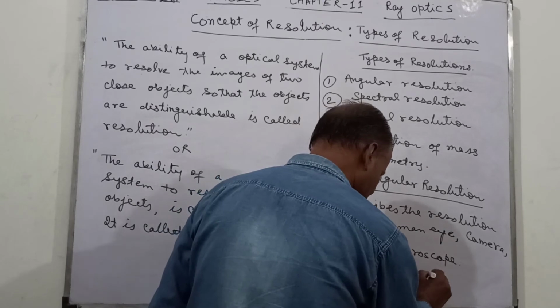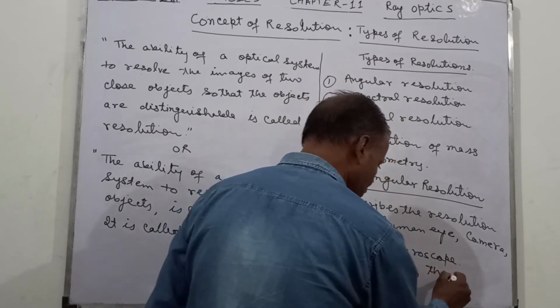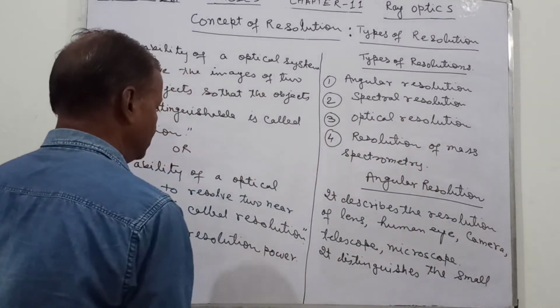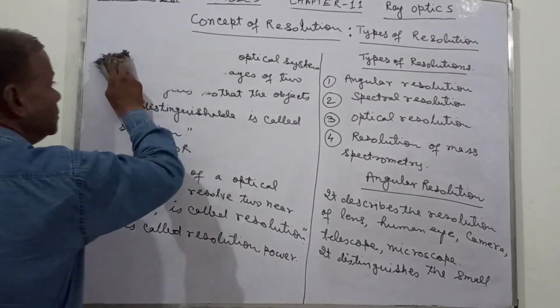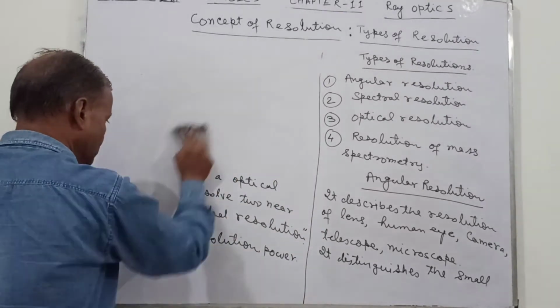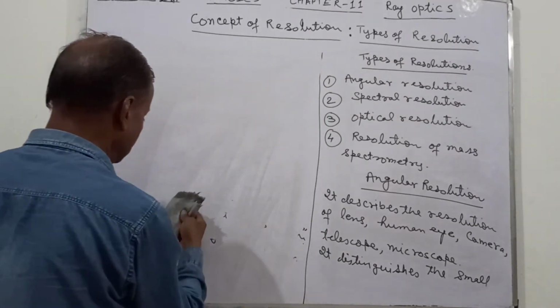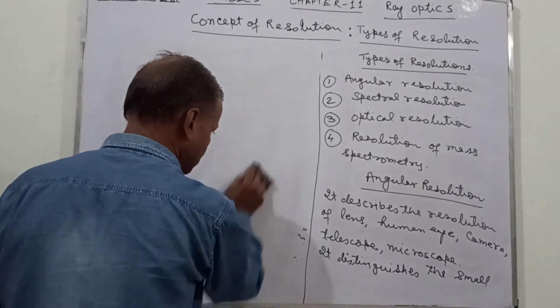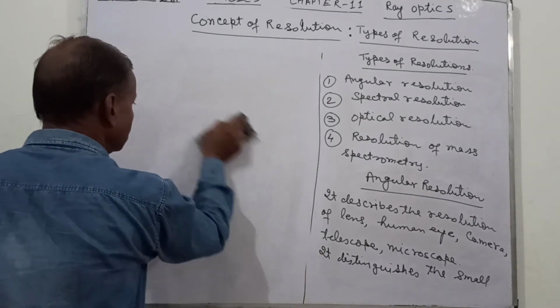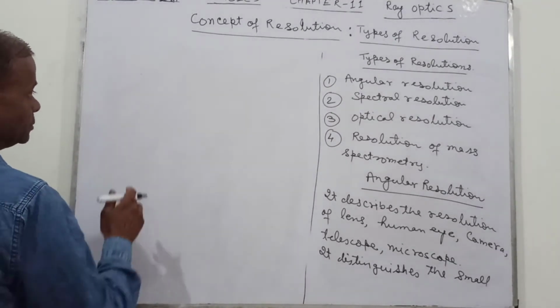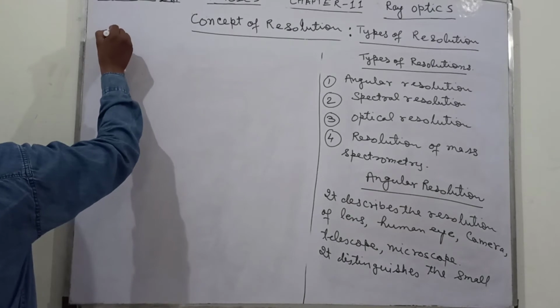It distinguishes the small parts of the object.